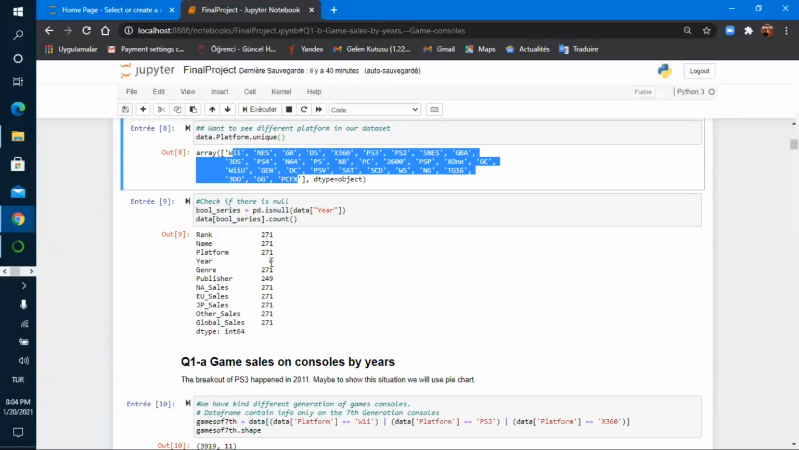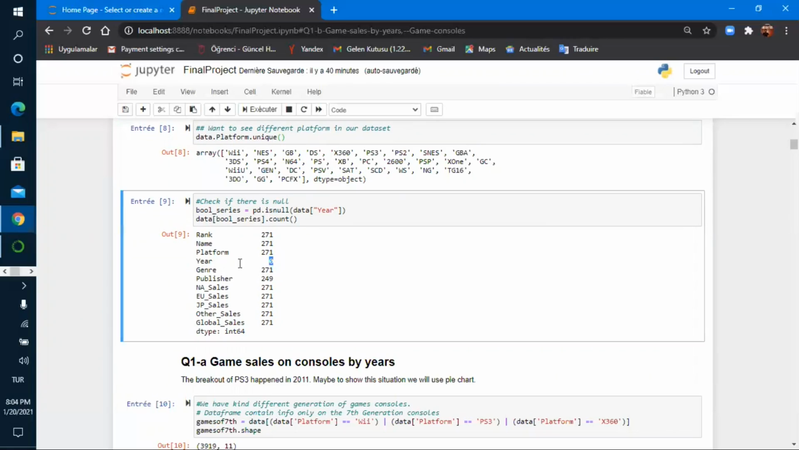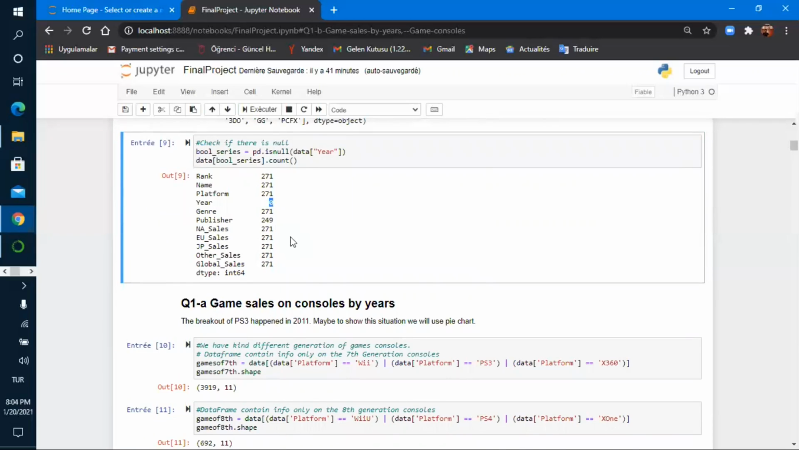Here, we want to check if there is a null value in the year attribute. So here we can see that we don't have any null values in this area.